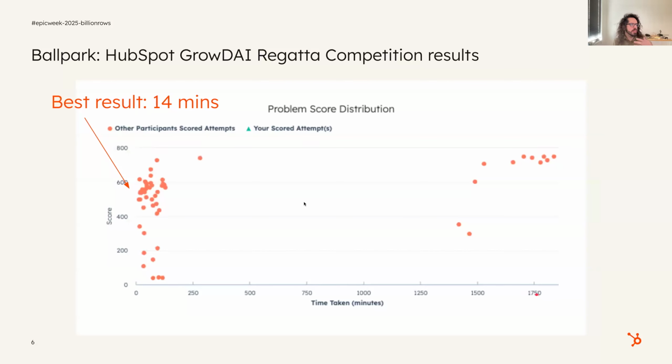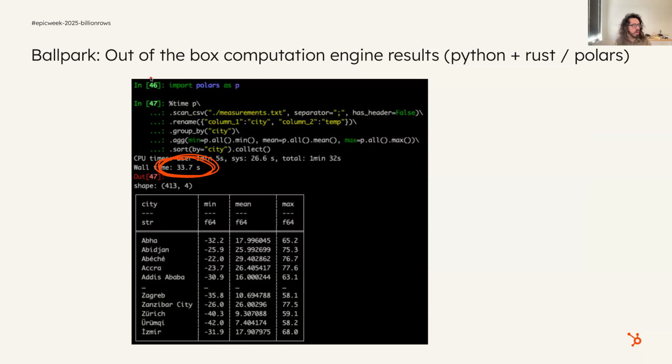And then another place to get our ballpark is that this question might seem familiar to you if you did the HubSpot Reliability Regatta or the Grow Day Regatta competitions. It was one of the questions in there. It wasn't specifically named as such. But anyway, the best result that we got from there was around 14 minutes of execution time. And then another way to get a ballpark is, okay, let's use some sort of out of the box computation engine, right? You could use something like Spark. I used Polars, which is basically a Python Rust optimized data frame processing streaming thingy. And I got around 33 seconds.